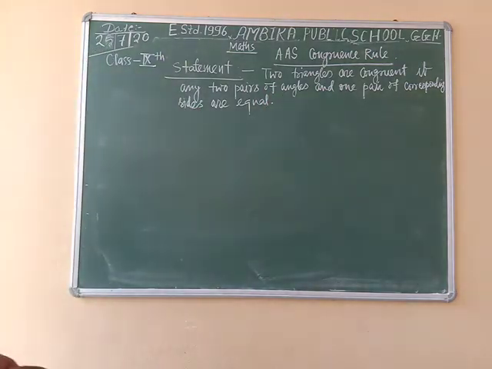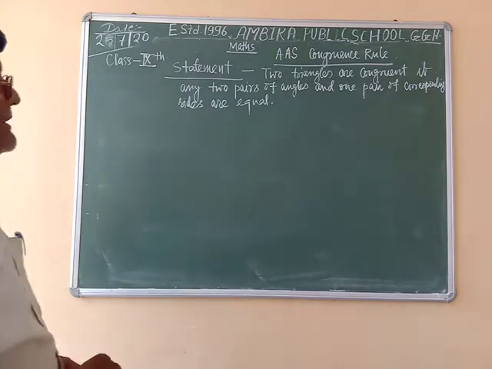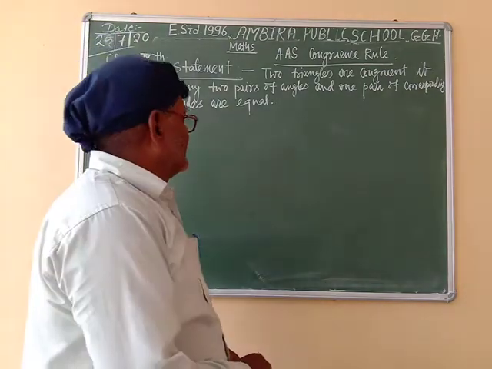Two triangles are congruent if any two pairs of angles and one pair of corresponding sides are equal.